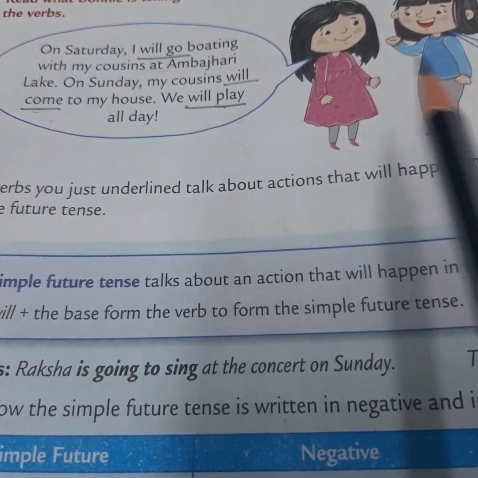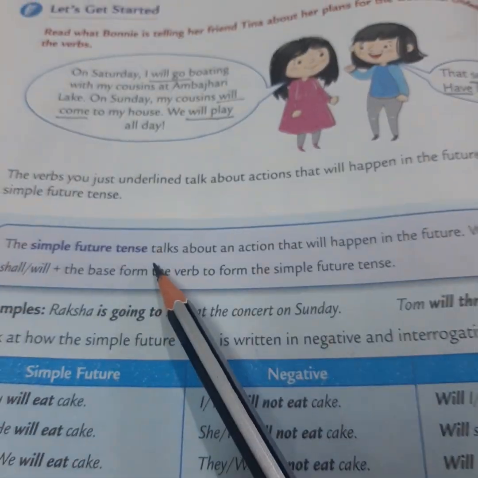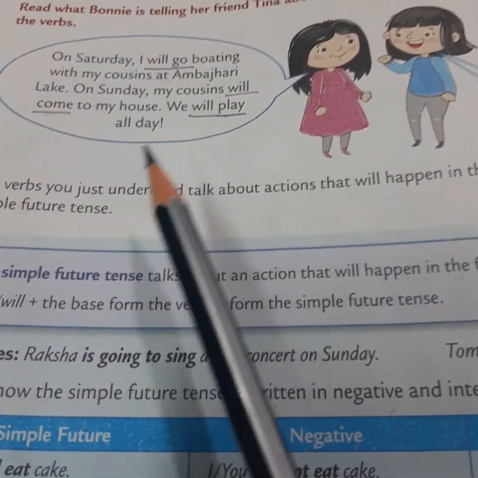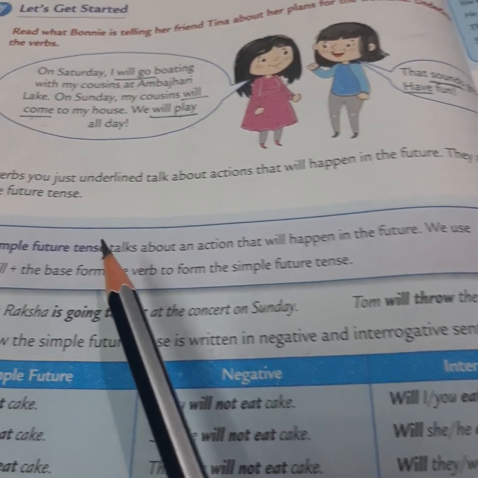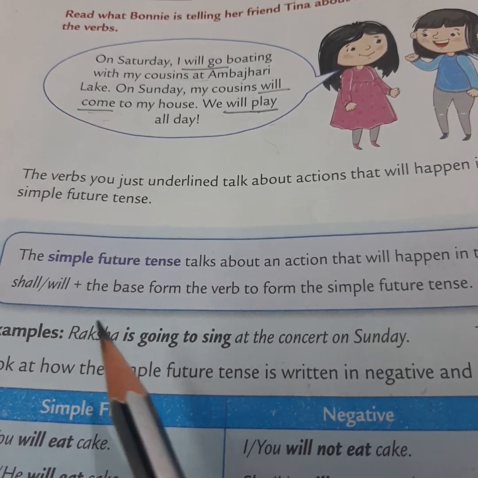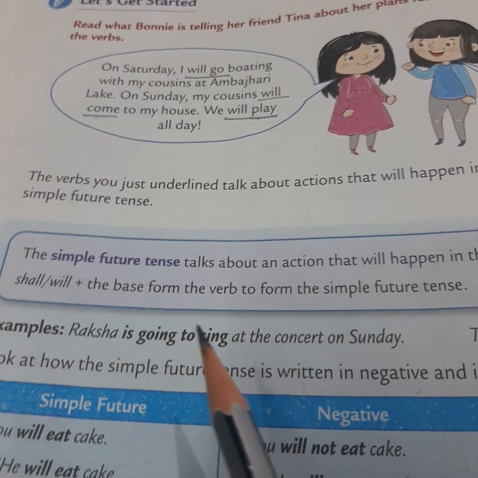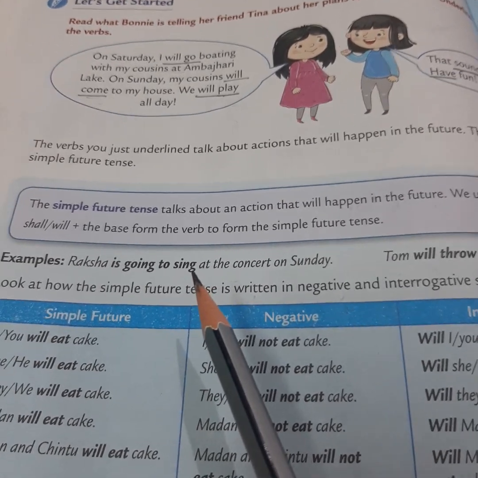It's called future. So will go, will come, will play. He is talking about the future time. So the simple future tense talks about an action that will happen in the future.